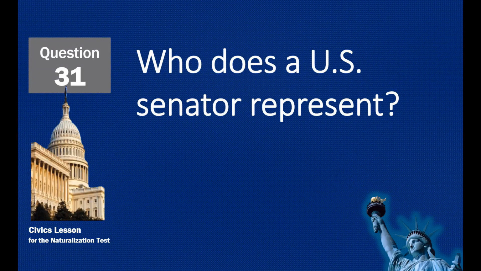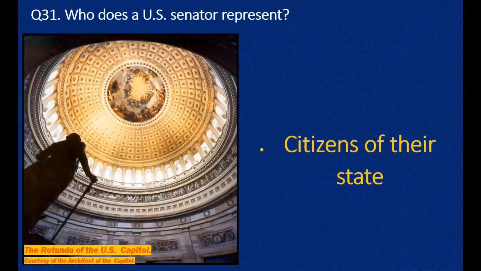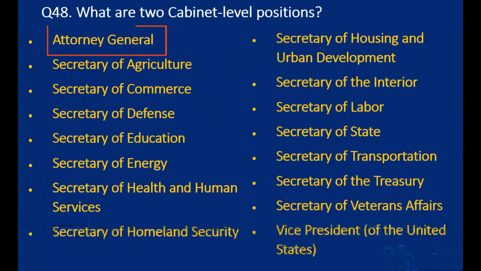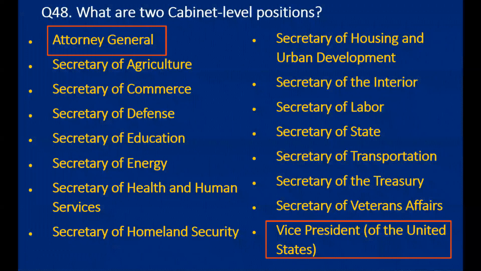Who does a U.S. Senator represent? Citizens of their state. What are 2 cabinet-level positions? Attorney General. Vice President of the United States.